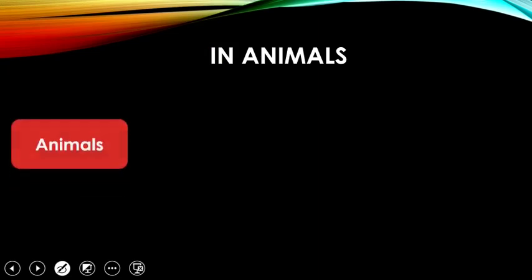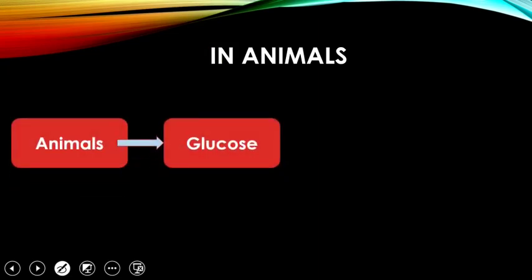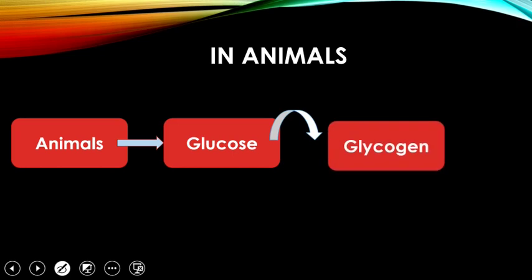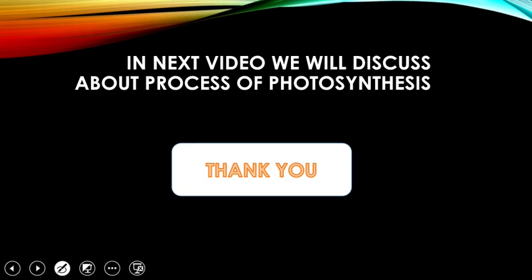What happens in animals? In animals, we eat food. Food is broken down in our body to form basic sugars like glucose, and this extra glucose is always stored in the form of glycogen. So students, in plants extra glucose is stored in the form of starch, and in animals it is stored in the form of glycogen. For today, we'll stop over here.